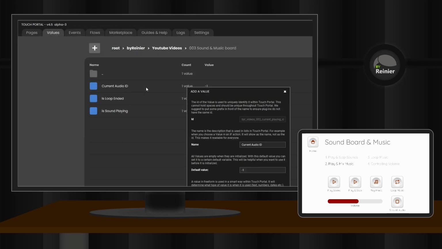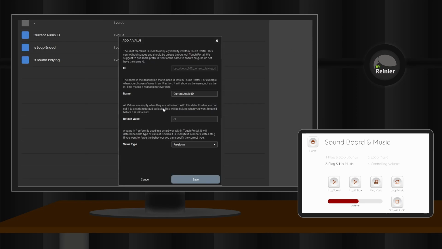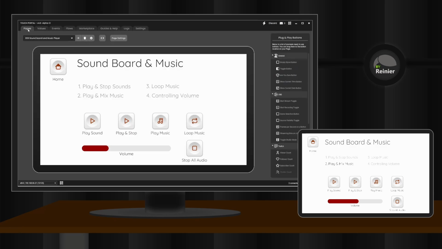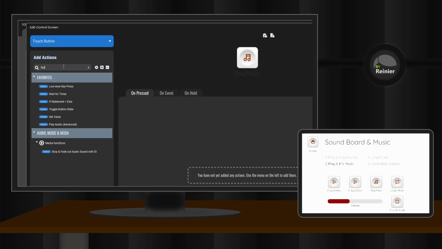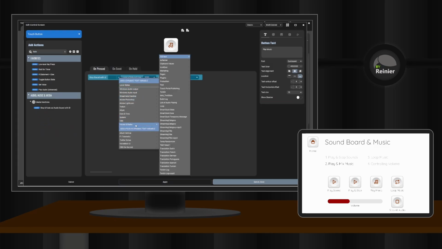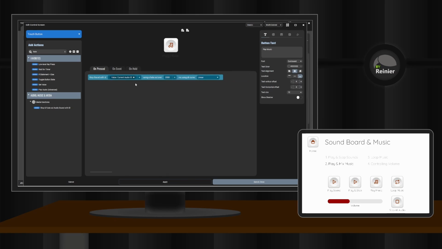Next we are going to mix two songs, a subtle background song and a battle song. To do this we need a value and we call it current audio ID. To be able to mix the two songs, we need to fade out already playing songs and we need to keep track of the currently playing audio file to do so. We start our button by fading the currently playing song by adding the stop and fade audio by ID action and point it to our created value and set the fade out time to 2000 milliseconds.